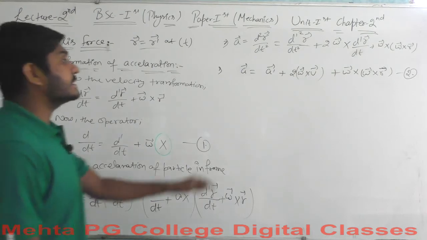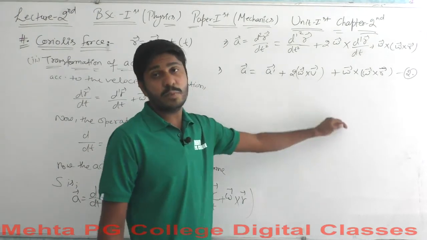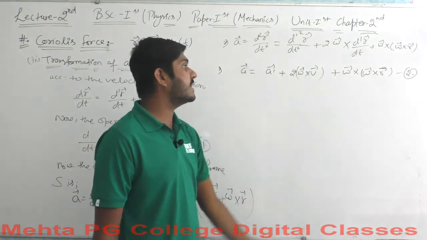Okay, so this is the whole value of acceleration here, and we are going to discuss the component form, let's say component by component.